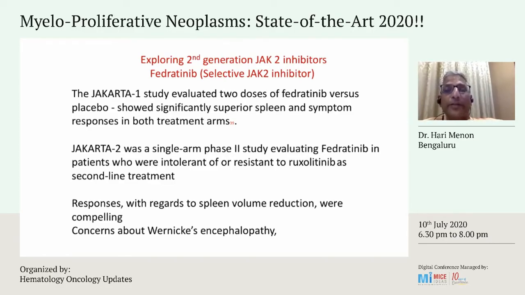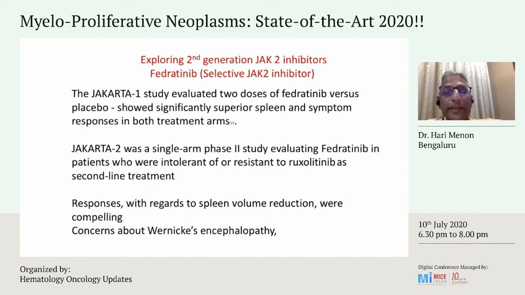So there is an effort to look at whether there can be other mechanisms that can lead to a better inhibition, and this led to the newer medications such as selective JAK2 inhibitors, and one of them was fedratinib, which was a selective JAK2 inhibitor, and this was first studied in the study known as the JAKARTA-1 study, which evaluated 2 doses of fedratinib versus placebo, and which showed significantly superior benefits as far as the spleen size is concerned. This was seen in both treatment arms, irrespective of the dose.